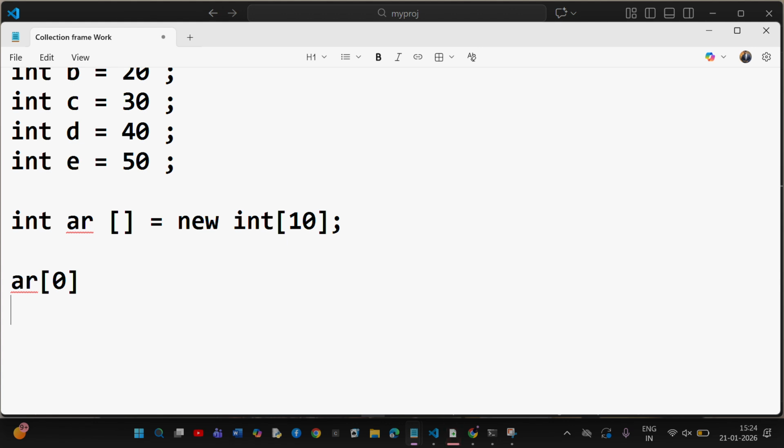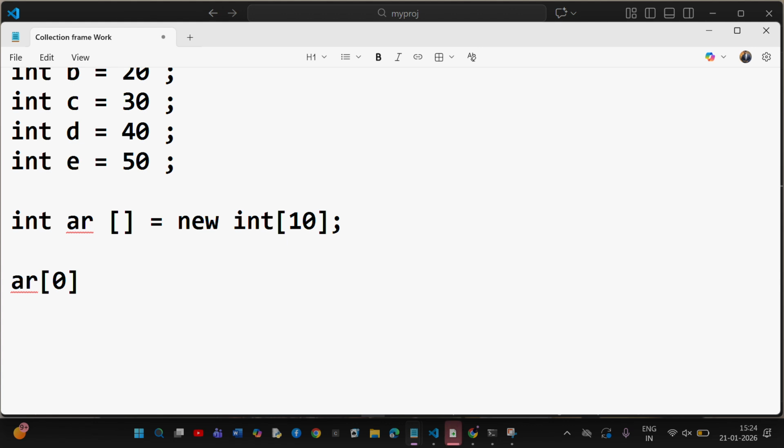Understood what the problem in the variable approach is? It is difficult to create and difficult to access. That is why we go with the array approach. In the array approach, we can store a number of data, very easily. But there is one problem in arrays also. What is the problem in array? Array is fixed in size.